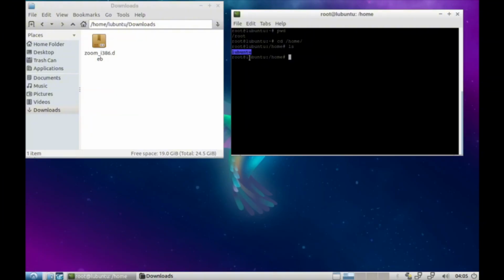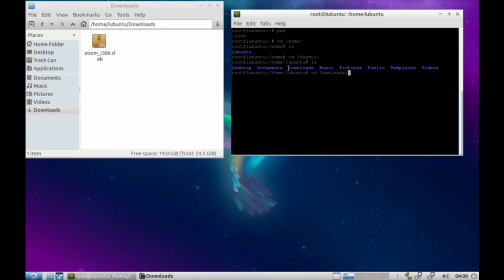Okay, the only user here is Lubuntu. So let's go again, cd Lubuntu, and then / to enter. Okay, let's list again, ls. When we list everything we have in that home Lubuntu, we need this one, Downloads. So we need to navigate to Downloads, cd, and then just write it out.